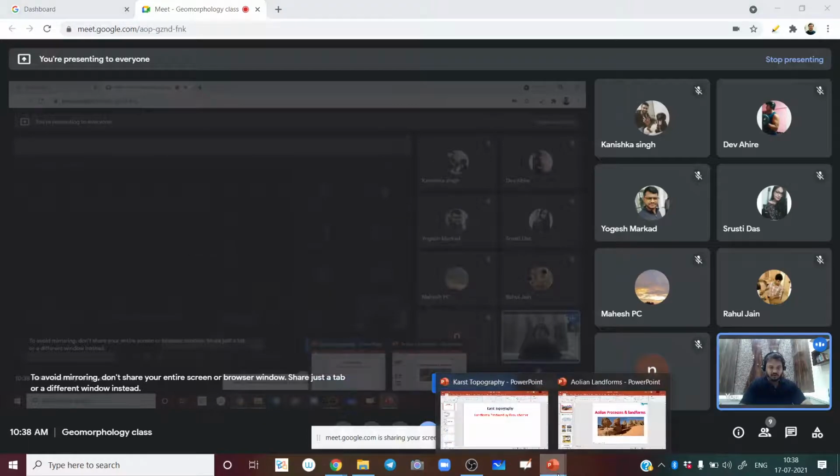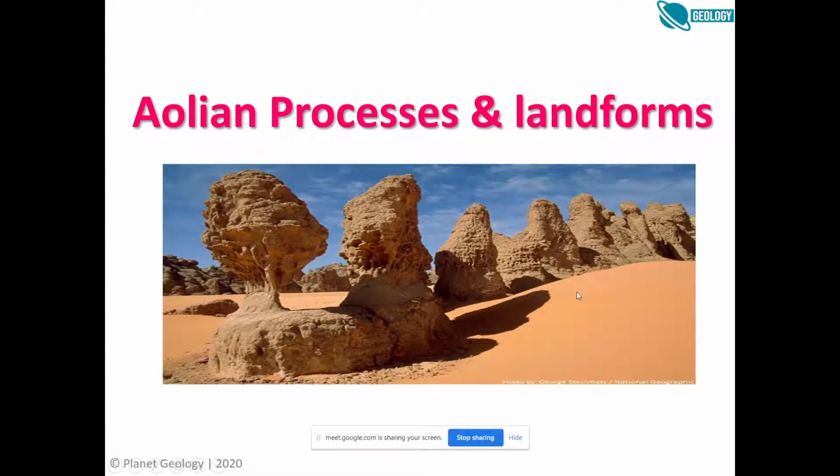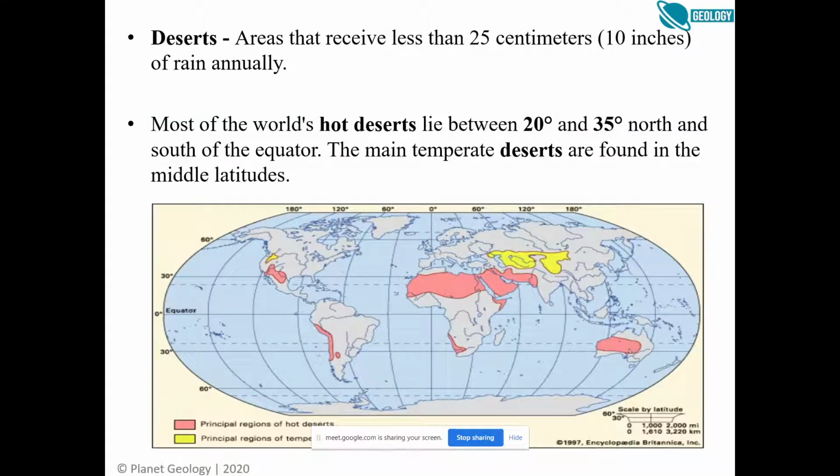All right. So, like yesterday, we started with the landforms created by wind, right? We also call them aeolian landforms, right? So, yesterday we did cover this. Now, what is desert? Like the definition of desert.